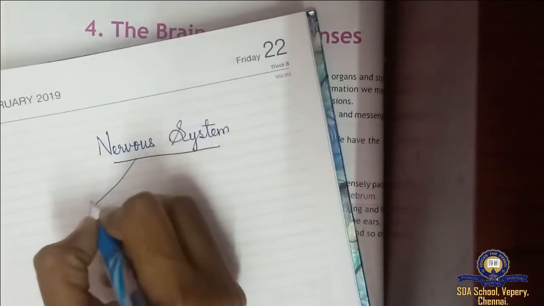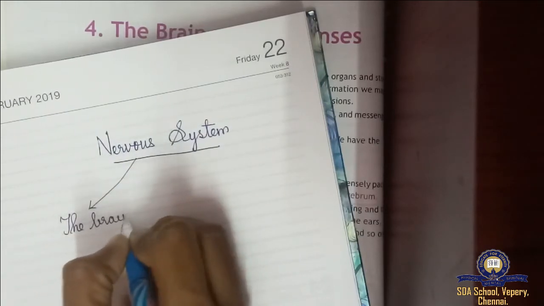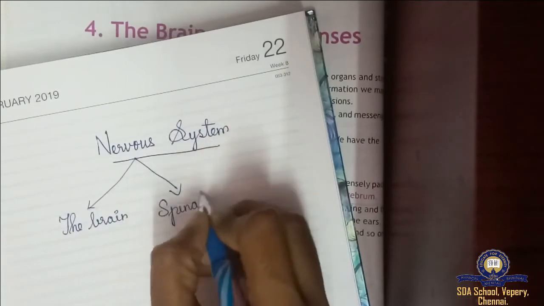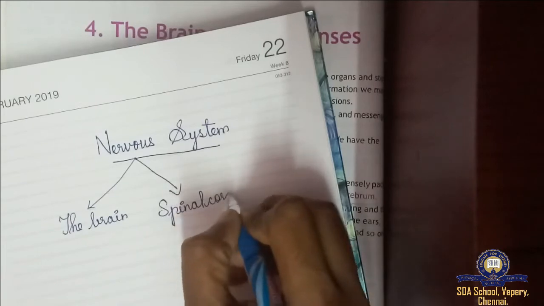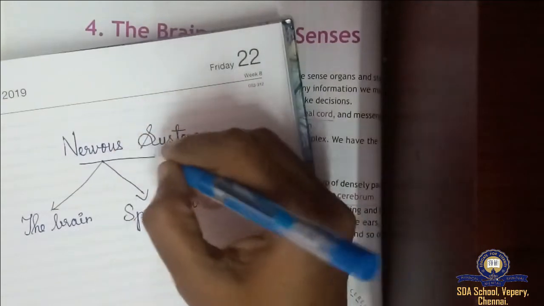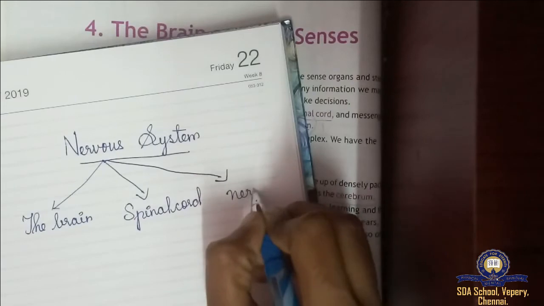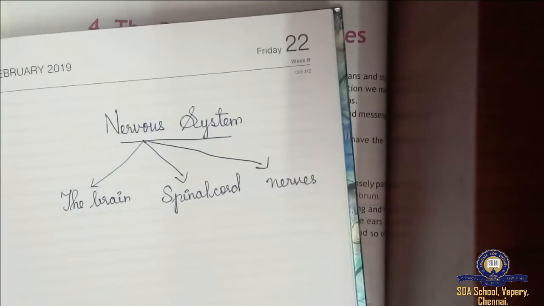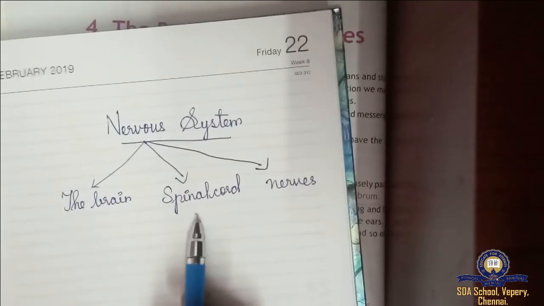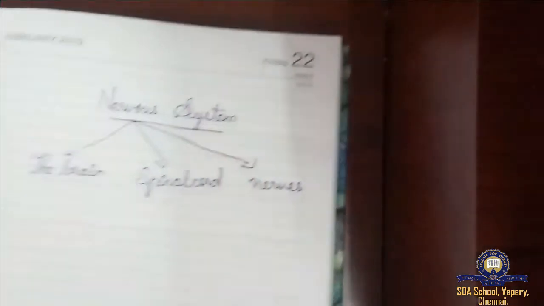So the brain, then spinal cord, and then what? Nerves. So how is the nervous system formed? The brain, spinal cord and the nerves, all three together form the nervous system. Okay, next.